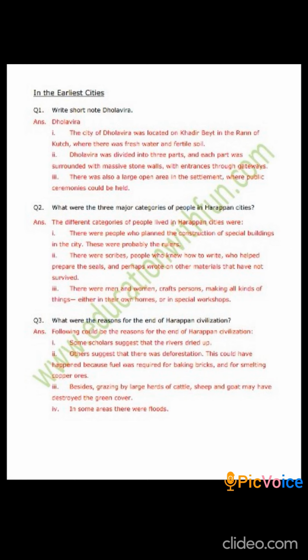Then, what were the reasons for the end of Harappan civilization? We have already discussed this in my last video. Some scholars suggest that the rivers might have dried up, or others suggest that there was some deforestation, which could have happened because fuel was required for baking the bricks and for smelting copper ores. Besides, grazing by large herds of cattle, sheep and goat might have destroyed the green cover. In some areas there were floods, and the last point you can mention is that the rulers might have lost control of the cities. So these were some reasons for the end of the Harappan civilization.